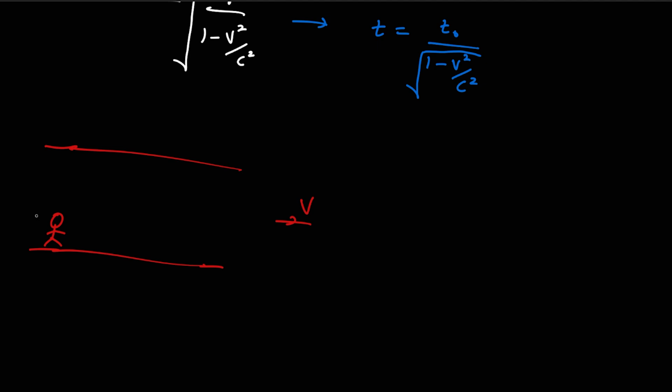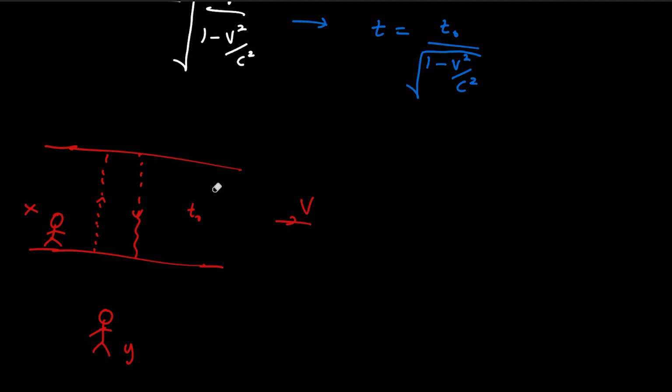Let me take the person here as person X, and this is my person Y. Now, as person X observes, he doesn't know that the frame is moving. He just sees the vertical motion, and the time measured by person X is t naught.